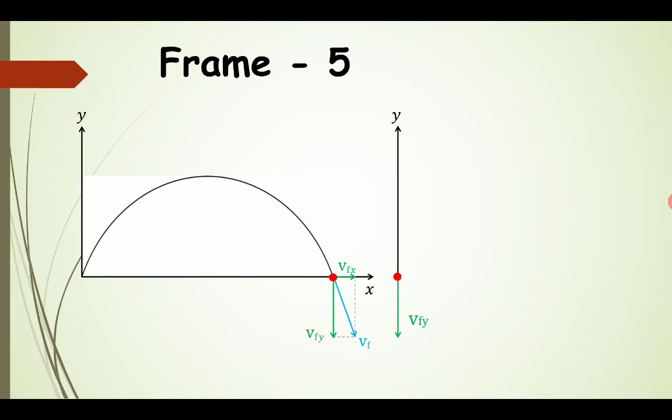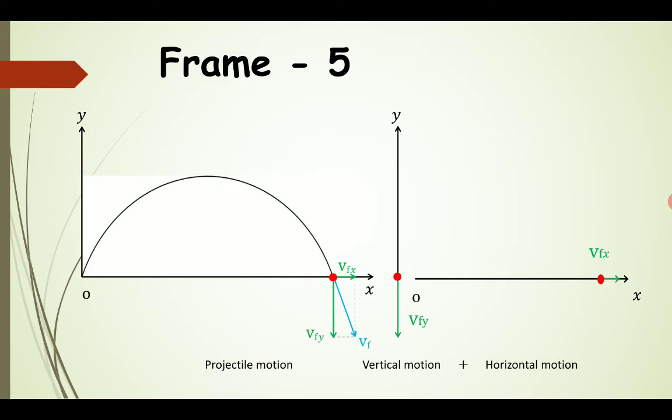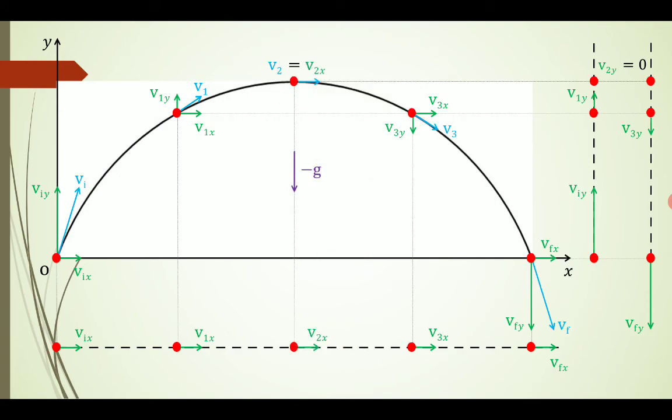So we can see that the vertical velocity reaches its original position, the origin. It has the value 0 again, and what we see here is that the horizontal component of the velocity reaches its maximum value, that is, the range of the projectile in this case. So again this given projectile motion is a combination of the vertical as well as the horizontal motion. So what we are concluding here, we are summarizing all the results in a single diagram.